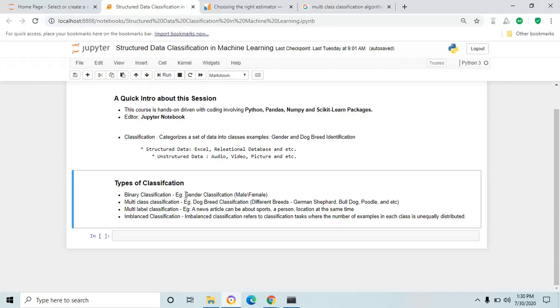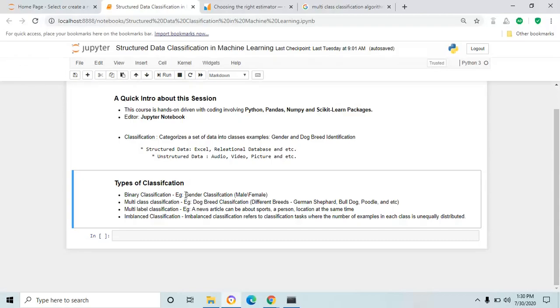And the next one, multi-label classification. Here, a news article can be about a sports person or a person or a location at the same time. For example, in our daily newspaper, you could see different pages with different content with respect to the page label, for example sports, share market, and many more. Newspaper is one of the best examples for multi-label classification.